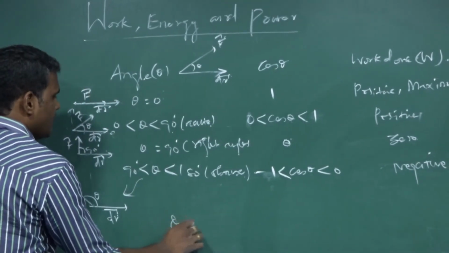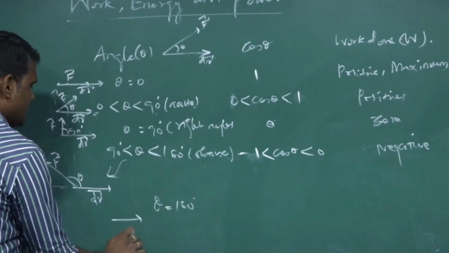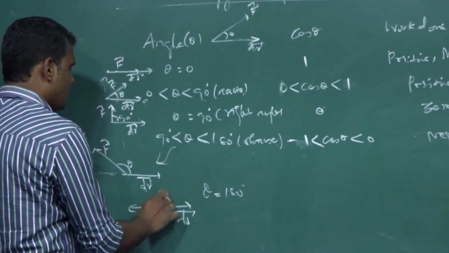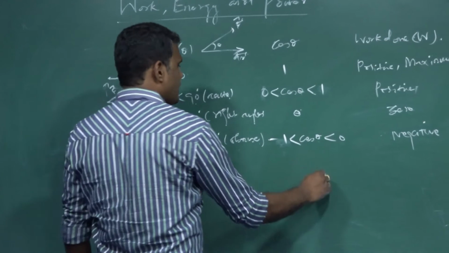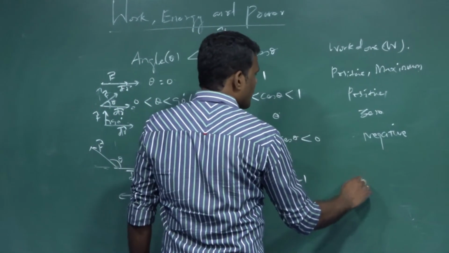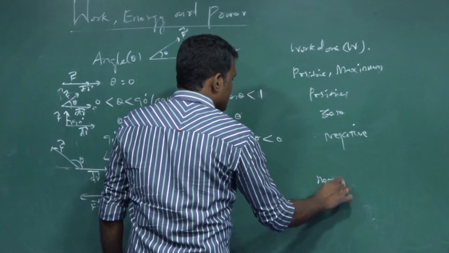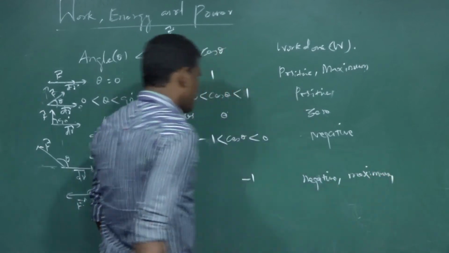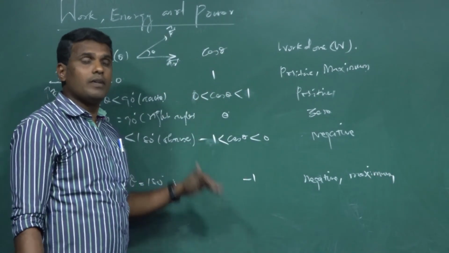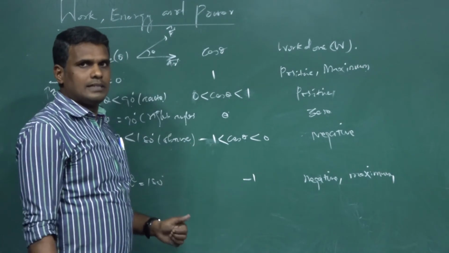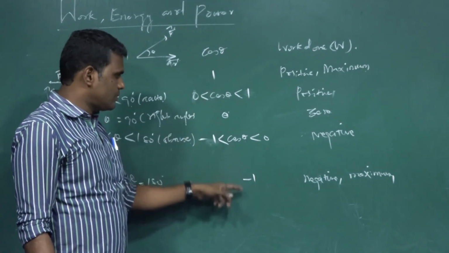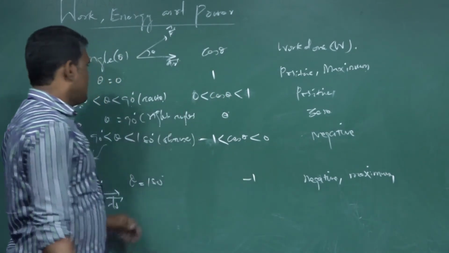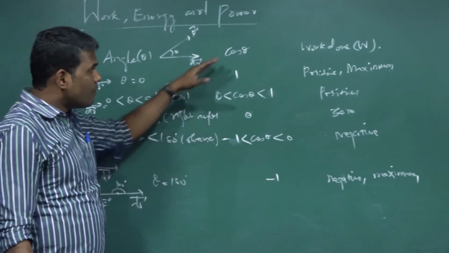Then if theta equals 180 degree, then we can say displacement is in one direction and the force is acting in the opposite direction. Angle between these two is 180 degree. Then cos 180 is minus 1. Then work done will be negative as well as maximum, because 1 is the maximum value of cos theta. So this is positive 1, this is negative 1. So this is positive maximum, this one is negative maximum. So depending upon the values of theta, work done varies like this.